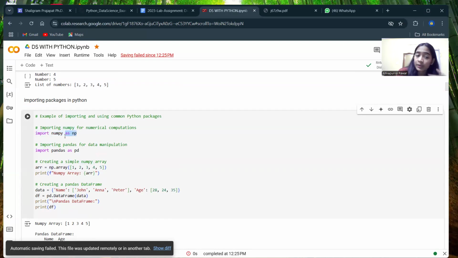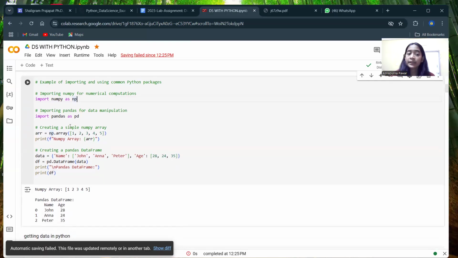It is not mandatory to change the name to np, but I want to access NumPy with the name np. So here I am importing the NumPy package as np. It is an alias, a nickname of NumPy, so we can access every method and library of NumPy using only np, a two-character string. We don't need to always write the long name of the package.